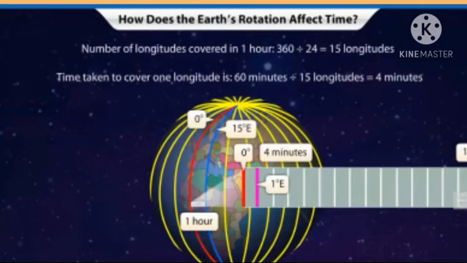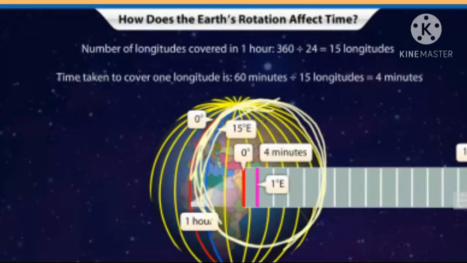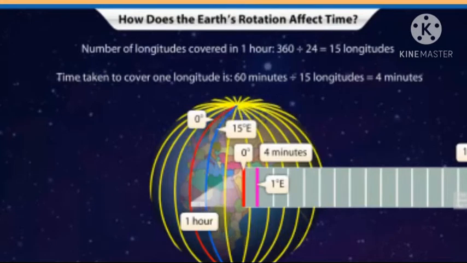What is the reason? If you consider only the Greenwich Mean Time, it may cause a lot of confusion, because the Earth is rotating from west to east. So when it is daytime in the eastern part of the places, at the same time it will be night in the western part of the countries. So in order to solve the confusion, each country has its own standard time.